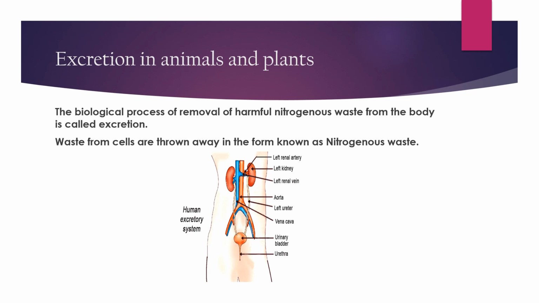You have to notice one thing. Our left side kidney is a little smaller than the right side kidney, and also the left side kidney is situated a little higher than the right side kidney. The urinary bladder is present in the lower side. The urine gets stored in it, and through the urethra our urine passes.